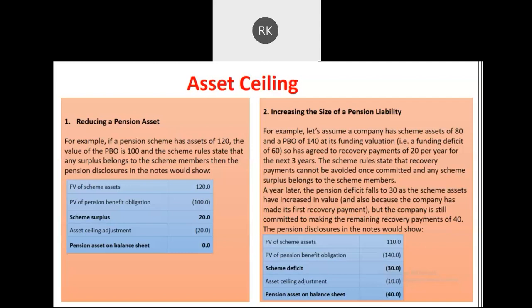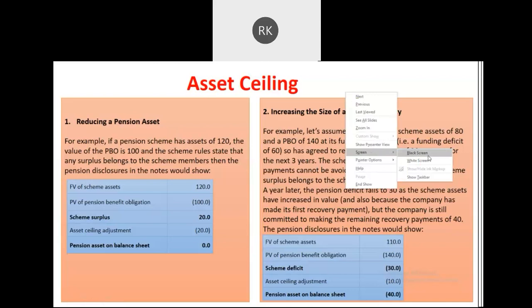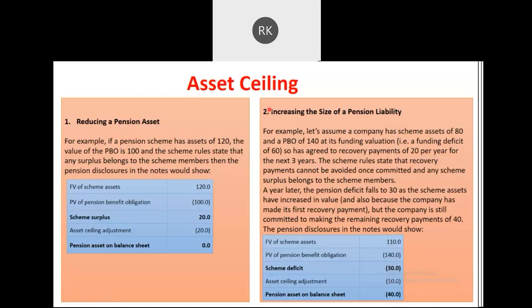So basically, the asset ceiling concept is there to make sure of this. Whenever your assets are getting increased, it might happen, when you have the contributions in place and that huge pool of assets, that the assets exceed the liability. The contribution you are making might increase compared to my liability. So there's a para in the standard which specifically says what to do whenever